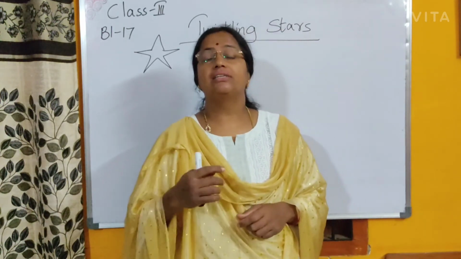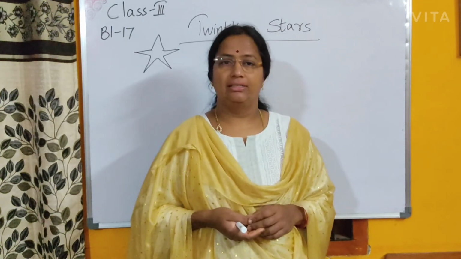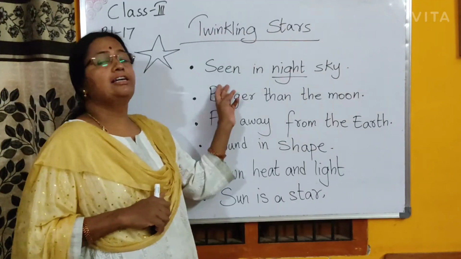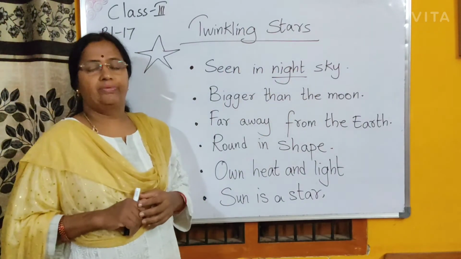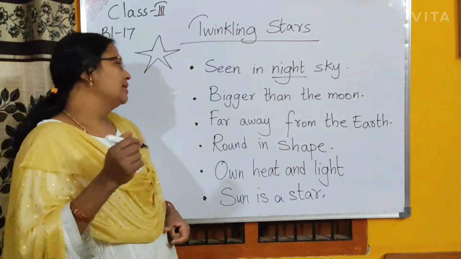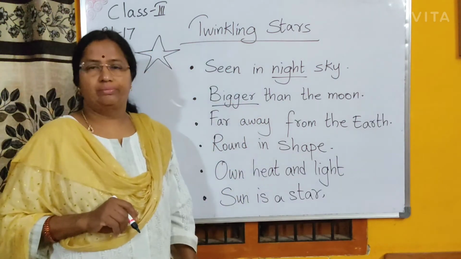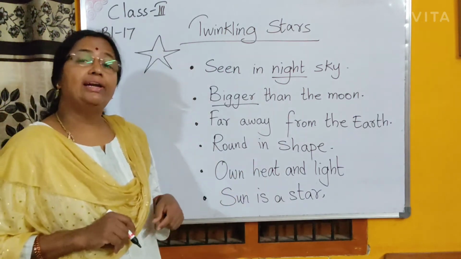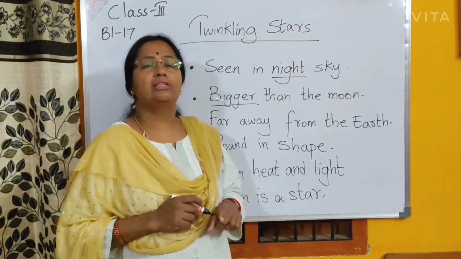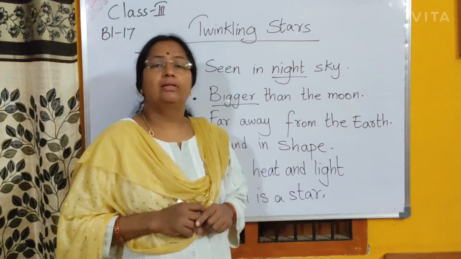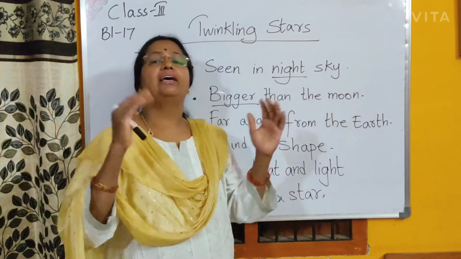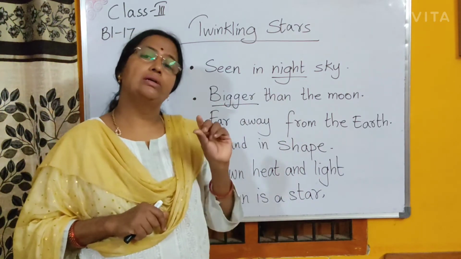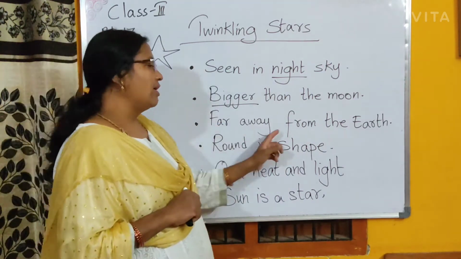Now let us learn some facts about the stars. Stars are seen in the night sky. They are bigger than the moon, but why do they appear smaller than the moon? Actually, they are bigger than the moon, but because they are far away from the earth, they look small from the earth.